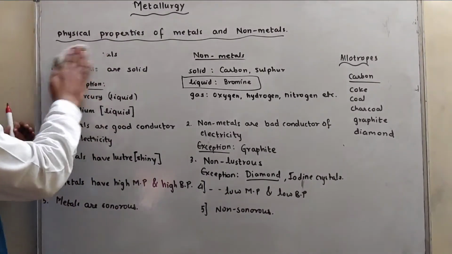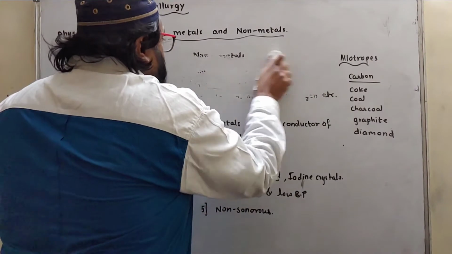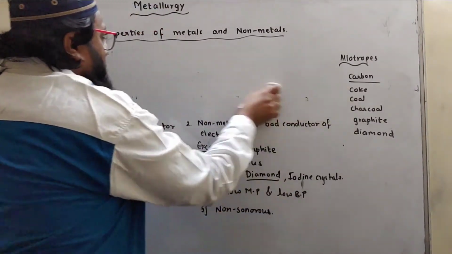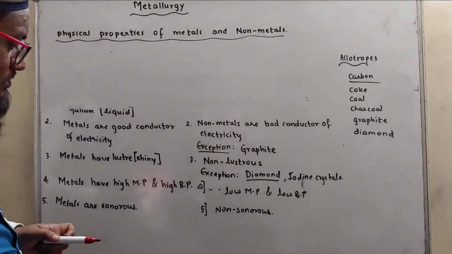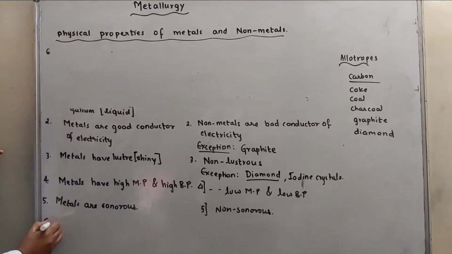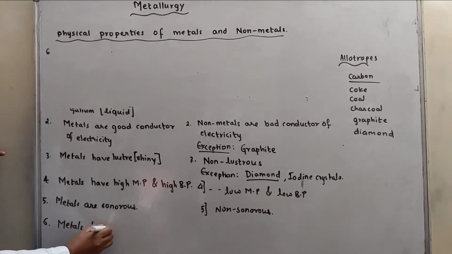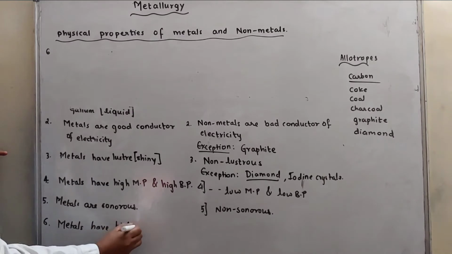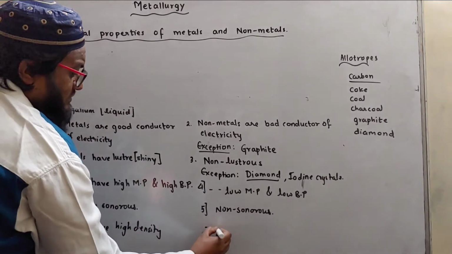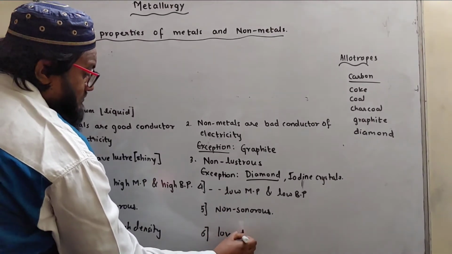Moving forward, sixth point: metals have high density, whereas non-metals have low density.